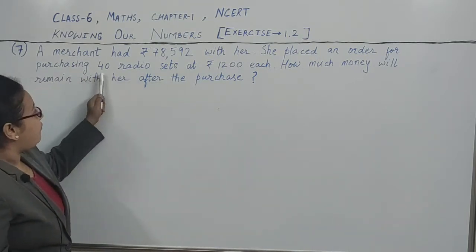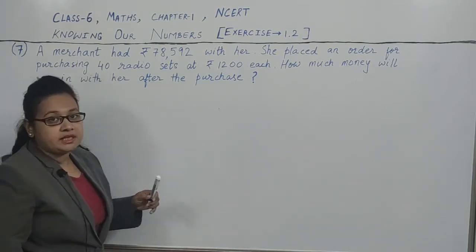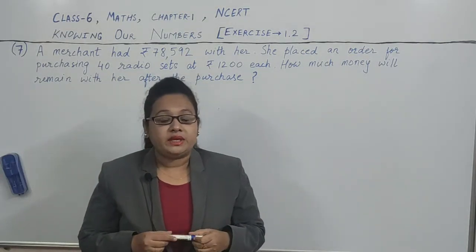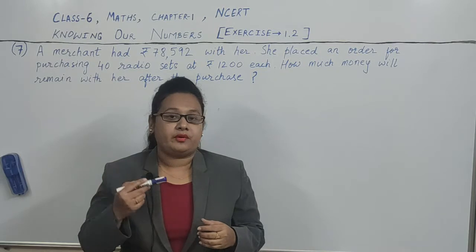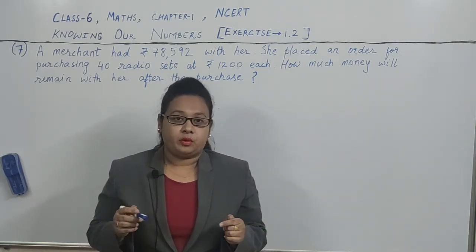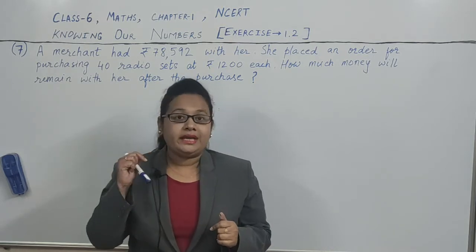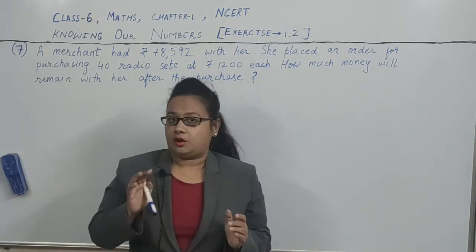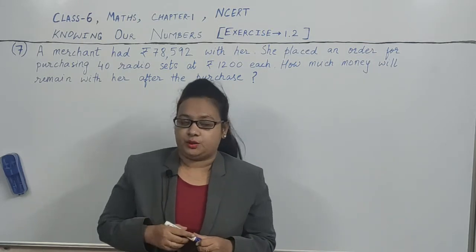She purchased 40 radio sets. What is a radio set? Radio is a device like a television, in which we can only hear the programs. In television, we can watch the programs, but in radio, we can only hear them. That is known as a radio set.